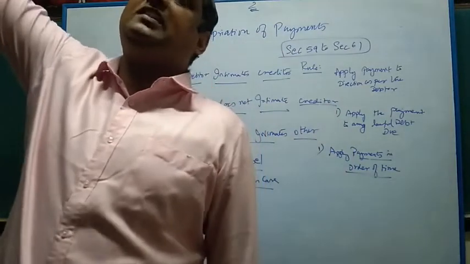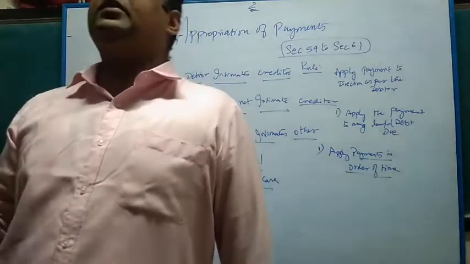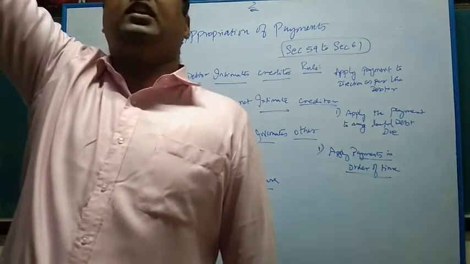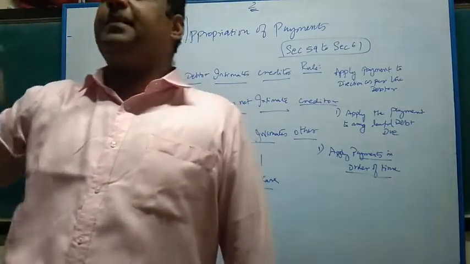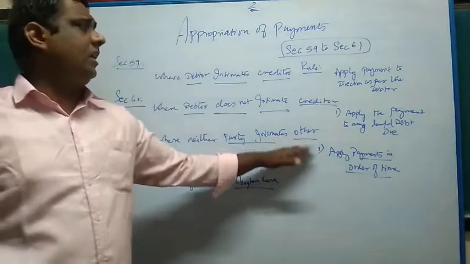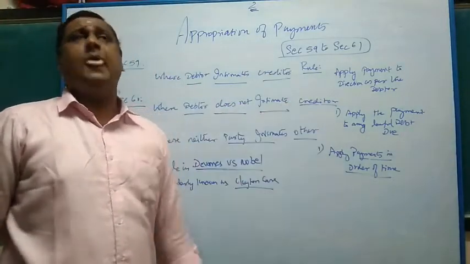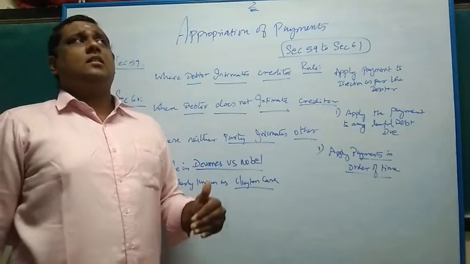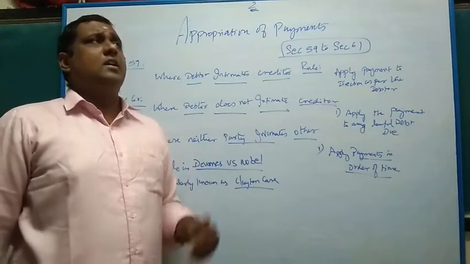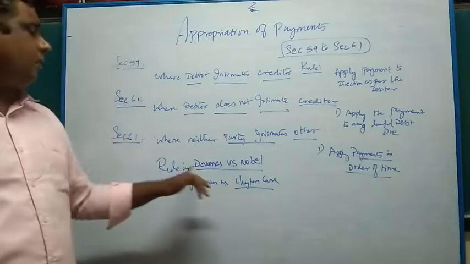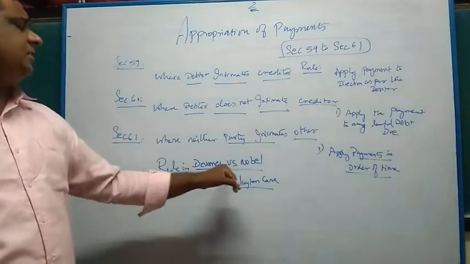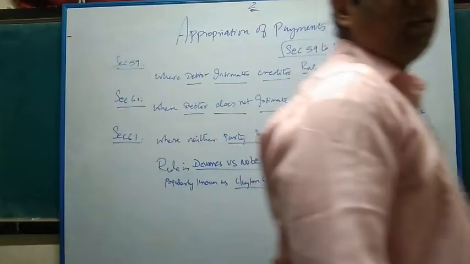Whatever is the oldest debt due, you receive the payment from B and apply that payment to the oldest debt. The rest are all recent ones. This is all the rules specified by the English Court of Law, in a particular case called the Clayton case, popularly known as Devaynes versus Noble.